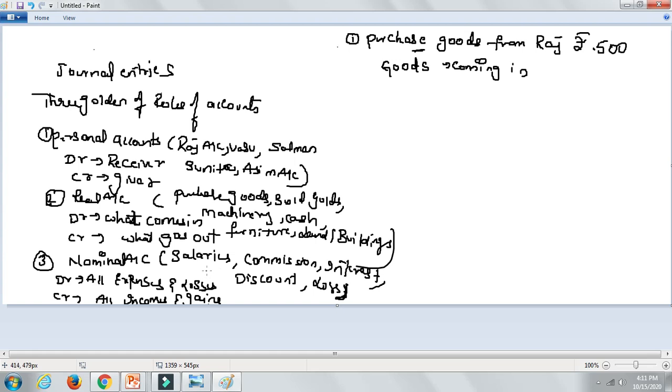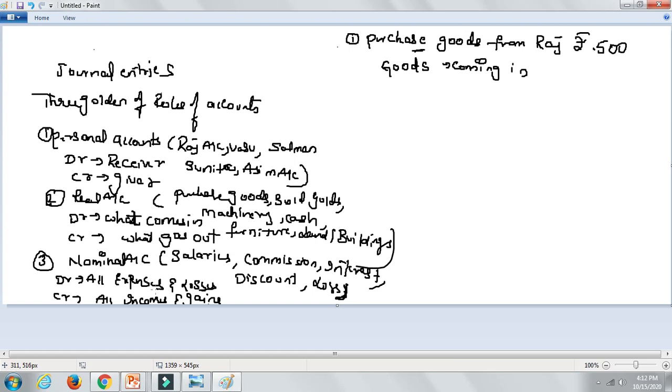So anything you have received, salaries or commission or interest or discount, if you are receiving, means any you are paying. Remember this. Debit all the expenses and losses. Expenses means you are paying from your pocket, then it is an expenditure.